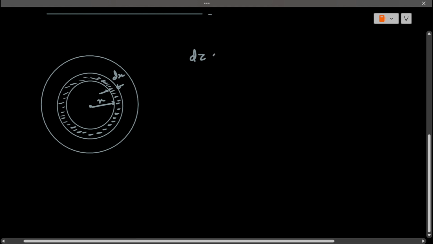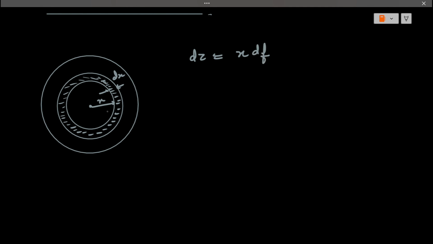Now here I have considered a ring element because for a ring the distance from the center of the plane is constant, right? So let us say this distance to be x and the thickness of this ring be dx. And we need to find the small torque on this ring element, that will be x times df, where df is the small friction, and for df we'll have mu times normal.